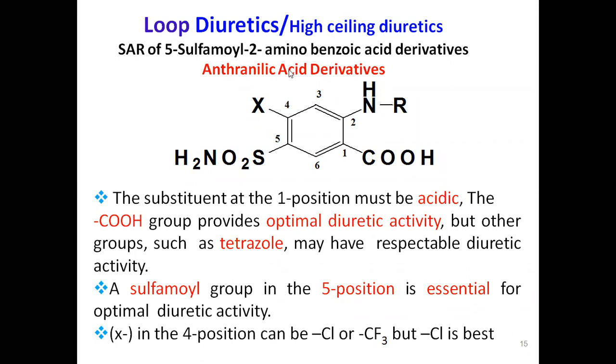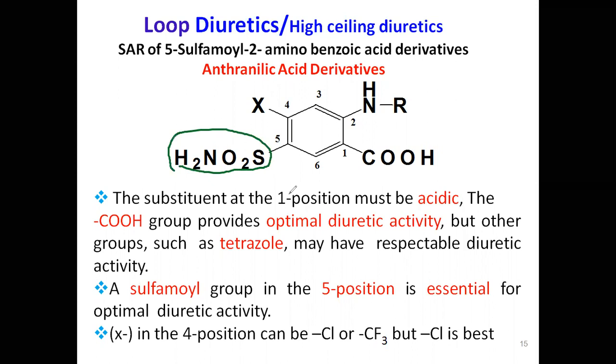Now, another drugs. Now we are coming to loop diuretics. These are called high ceiling diuretics. With these drugs, now what happens? More urine goes out. That's why they are called high ceiling diuretics. Here also observe the SO2 NH2 group is there, sulfonamide group, no substitution.